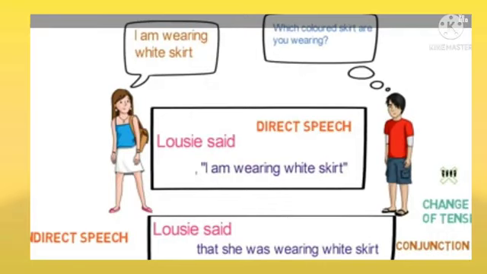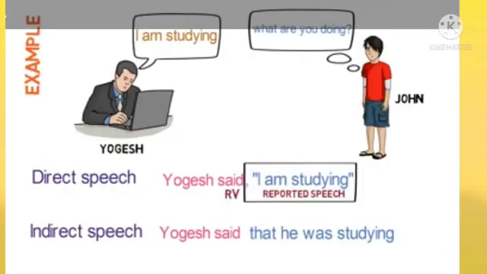Look at this example. The first one is: Lucy said, "I am wearing a white skirt." There is a comma and inverted commas, so this is direct speech. The other sentence: Lucy said that she was wearing a white skirt. In this sentence, there are no inverted commas. That is indirect speech. See another example. Yogesh said, "I am studying." Indirect speech: Yogesh said that he was studying.